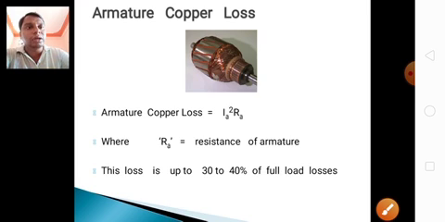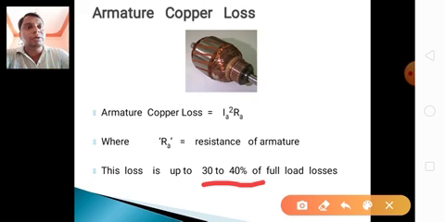This loss is up to 30 to 40% of the full load losses. Total 100% is the output, and in that, the loss is up to 30% to 40% of the full load copper loss.